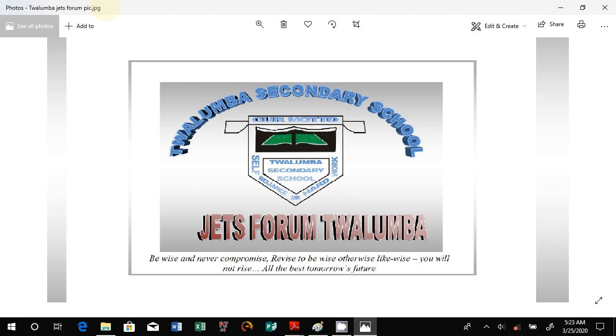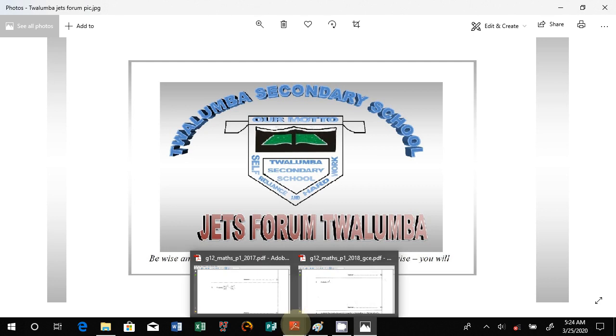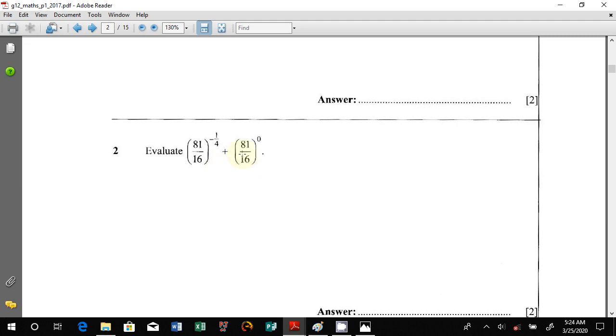For example, in physics, when we are dealing with the standard units, there are some values that we put, for example, omega and so on. Now when you look at those under scientific notation, you will note that you are dealing with powers, and hence it's very important that you understand the concept of powers so much, because it is very applicable in so many ways. The other thing is it will help us to deal with certain mathematics questions like this one here,